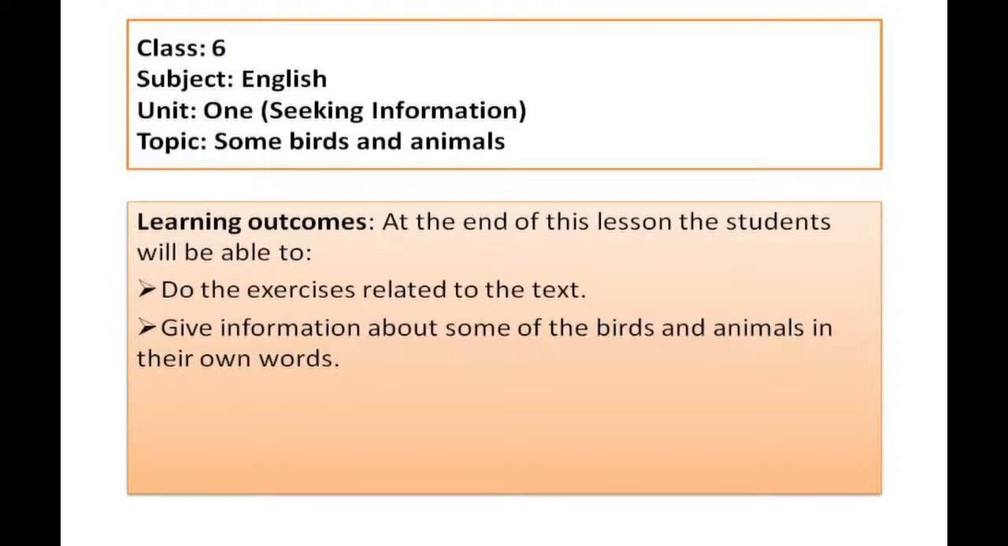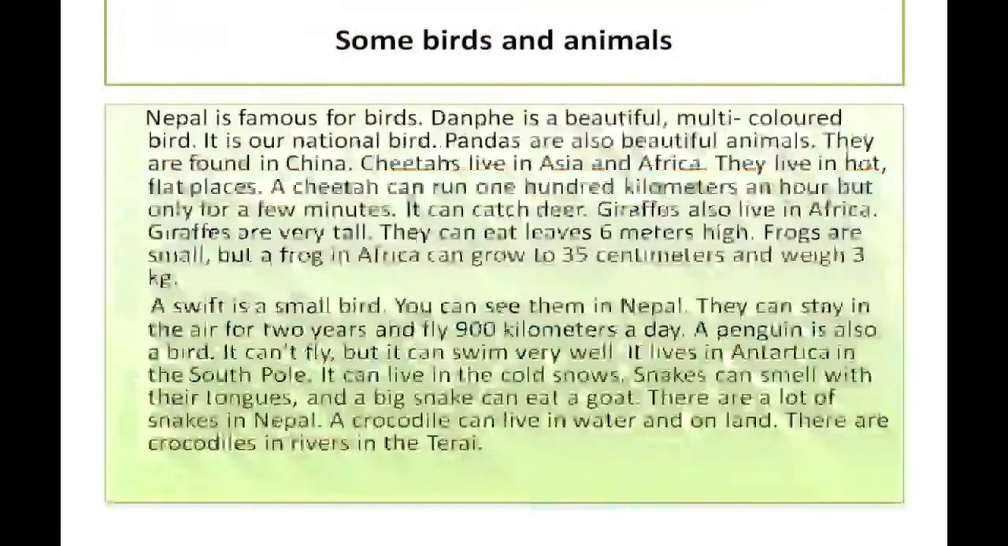Now, after learning this lesson, what sort of knowledge you will gain, or what are the objectives of this lesson, or we can say learning outcome as well. At the end of this lesson, you will be able to do the exercises related to the text. And the next is give information about some of the birds and animals in their own words. You will be able to write information about some of the birds and animals except which are mentioned in the book. Now, we will go to lesson. We'll have a look on next slide.